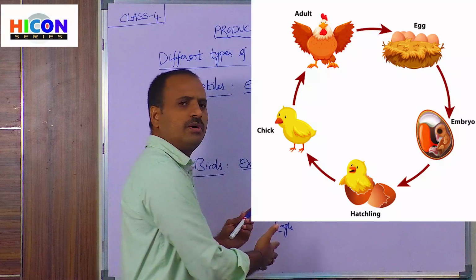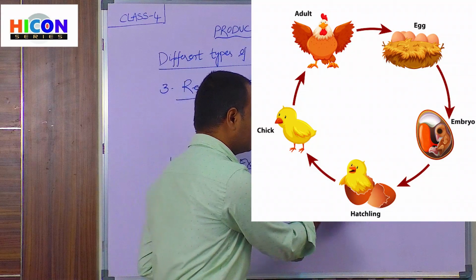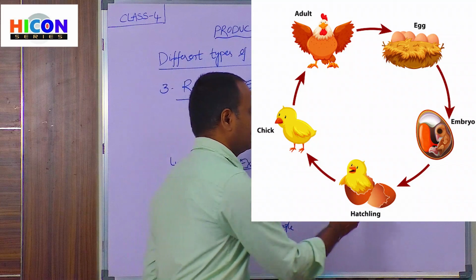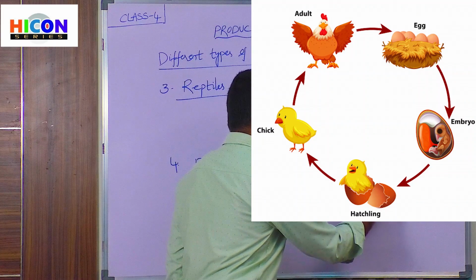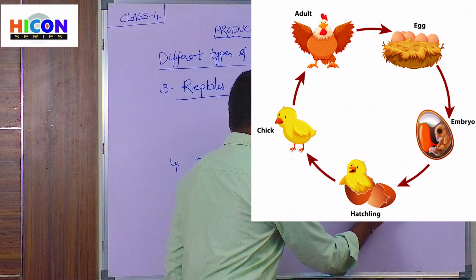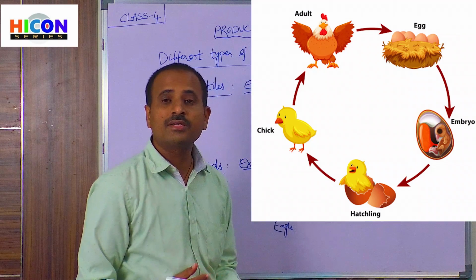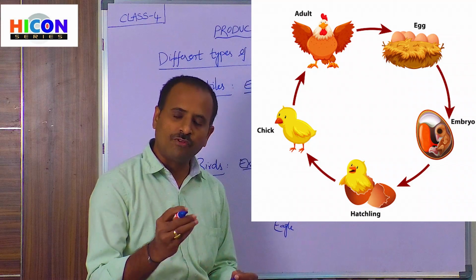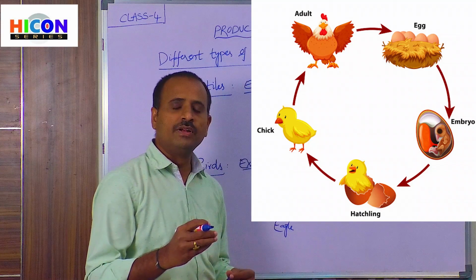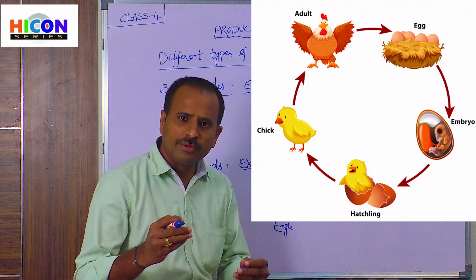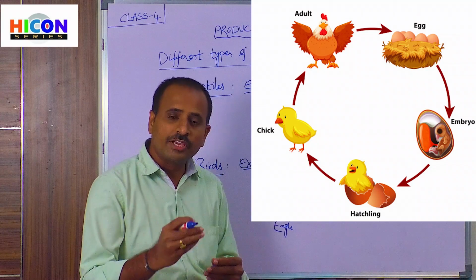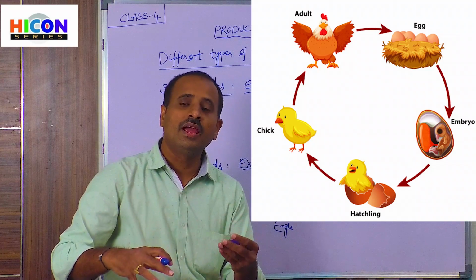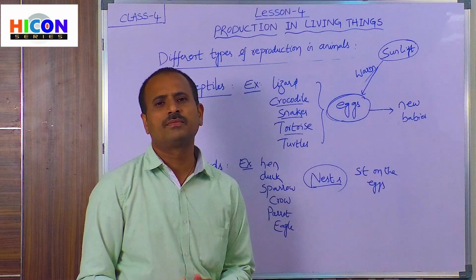First, these birds lay eggs in the nest. And these birds will sit on the eggs. So why do they sit on the eggs? Because an egg will be hatched only because of warmth. That means the eggs will produce young babies if we give them heat, if we give warmth to the eggs. So that's why these birds sit on the eggs and keep the eggs warm.